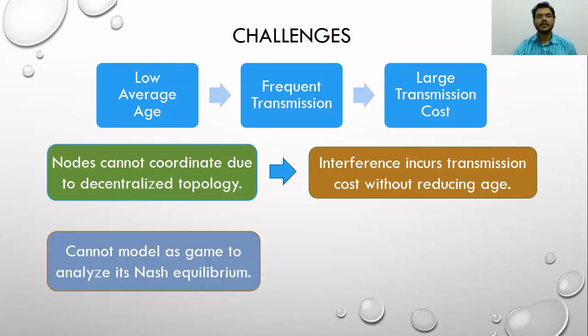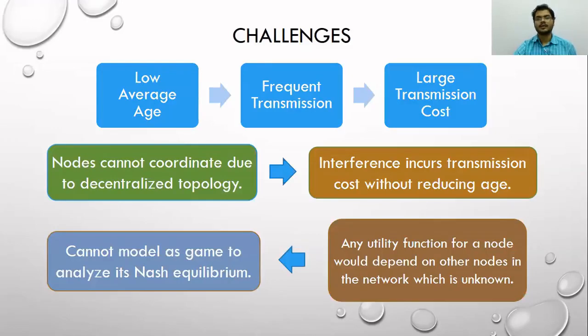Also, a typical approach in solving such problems is to model this scenario as a game and to analyze its Nash equilibrium, to analyze how the nodes behave at Nash equilibrium. However, in this particular case, it is difficult to model a non-cooperative game because for that we need a utility function. However, because of interference, the utility function of each node will depend on other nodes.